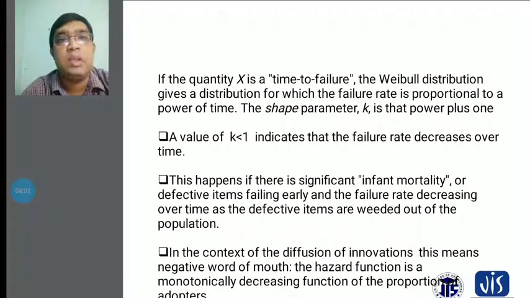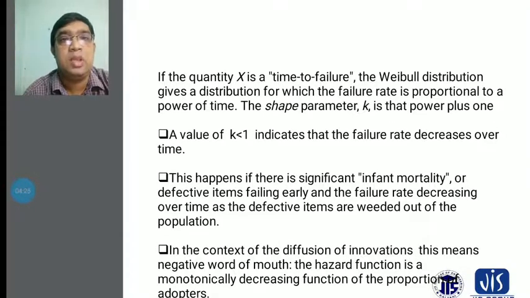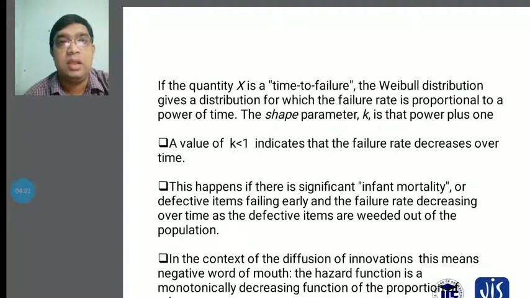Another thing here: a value of k less than 1 indicates that the failure rate decreases over time. Basically, in the Weibull distribution we have to consider whether the failure rate will be lower or higher. According to the formula, when k is less than 1, the failure rate is decreasing over the whole time, with respect to time.